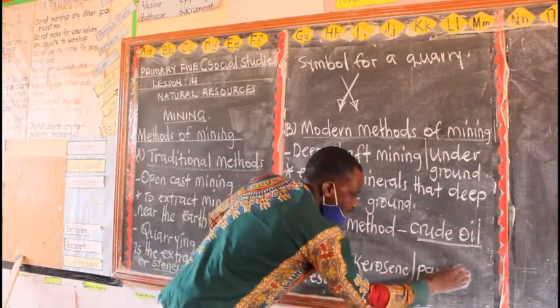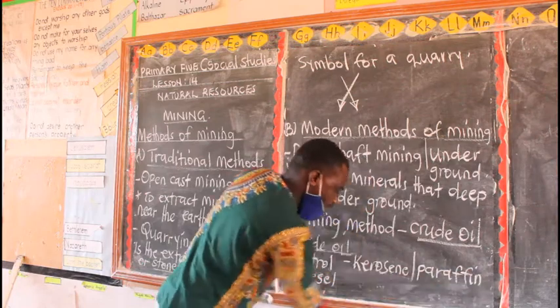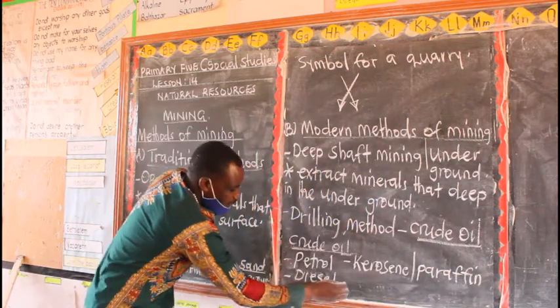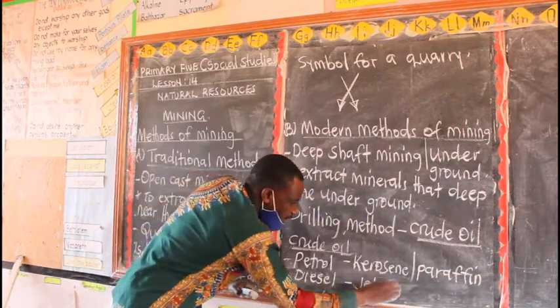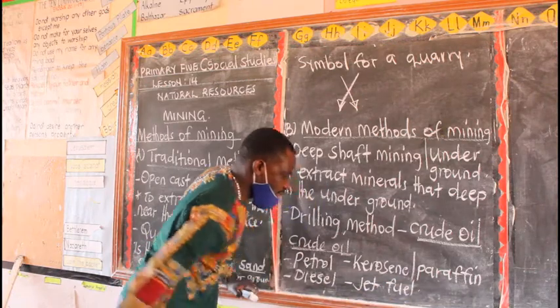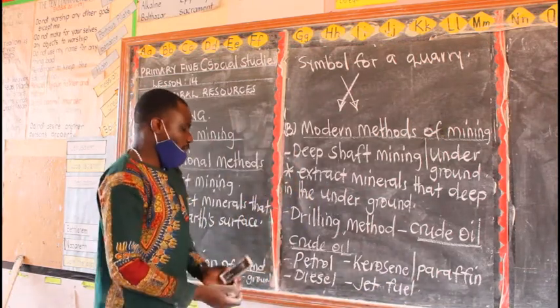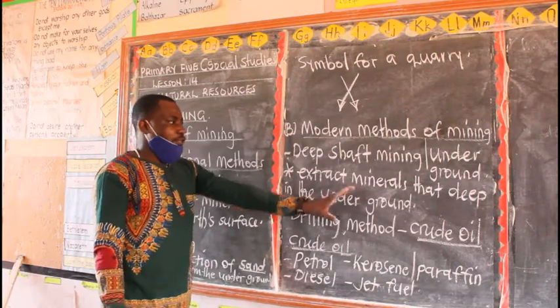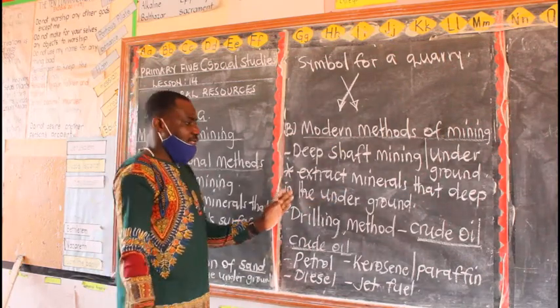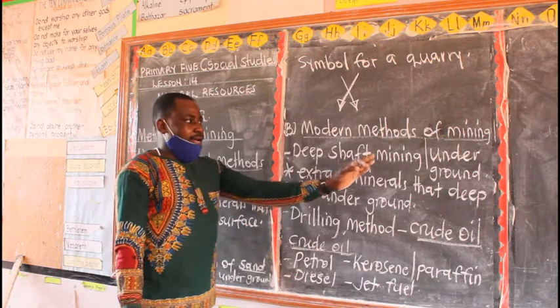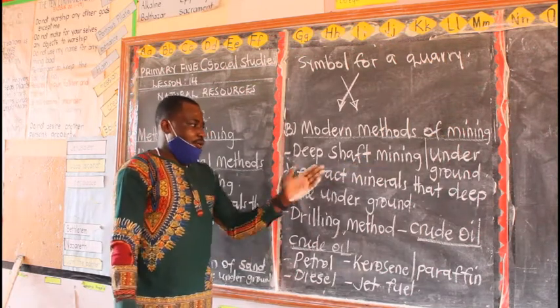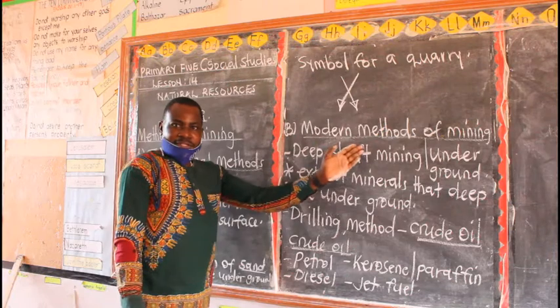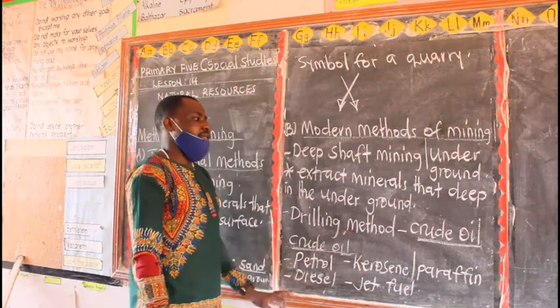So you can either say paraffin or kerosene. Then you also have jet fuel. So these are the products of crude oil. So I've given you two modern methods of mining, but if you look at the hard copy, you are going to find other modern methods of mining.